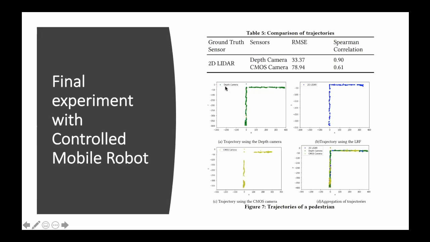For comparison, we used 3 different cameras and put the results here: depth camera, LiDAR, and CMOS camera, and then we merged them all together. Again, we can see that LiDAR and depth camera perform pretty similarly, while the CMOS one has a bit higher fluctuations, and so we can see some bigger gaps between the coordinates.